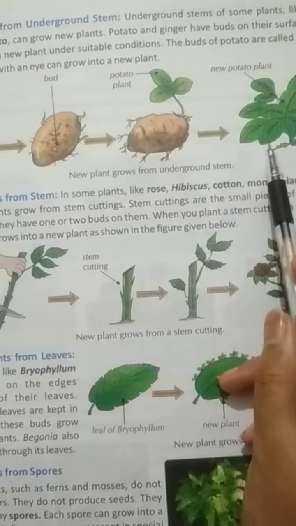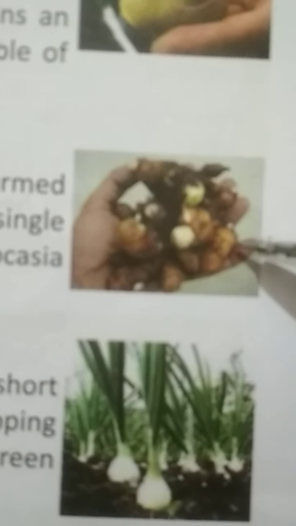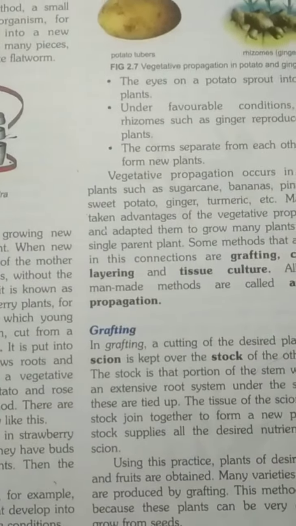Under favorable conditions, rhizomes such as ginger produce new plants. See, this is the ginger plant, and it also reproduces new plants. The corms separate from each other and form new plants. So vegetative propagation and all of these are examples of natural reproduction.